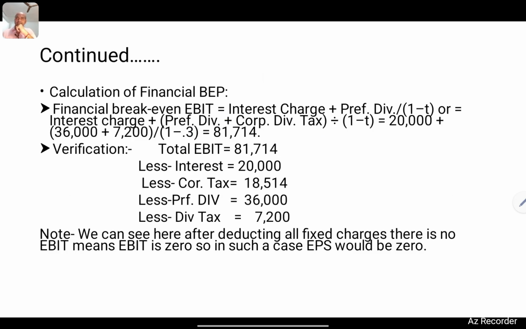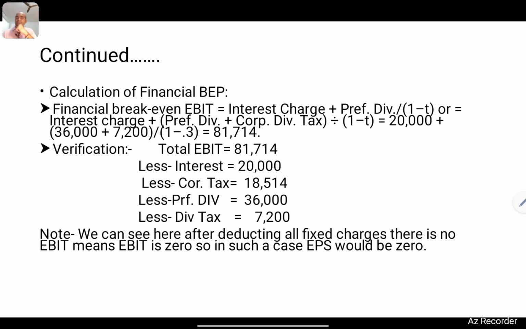Calculation of EBIT financial break-even point: interest charges plus preference dividend plus corporate dividend tax, divided by 1 minus tax rate. In this question, interest charges are 20,000, preference dividend is given as 36,000, and preference dividend tax rate is given at the rate of 20%.